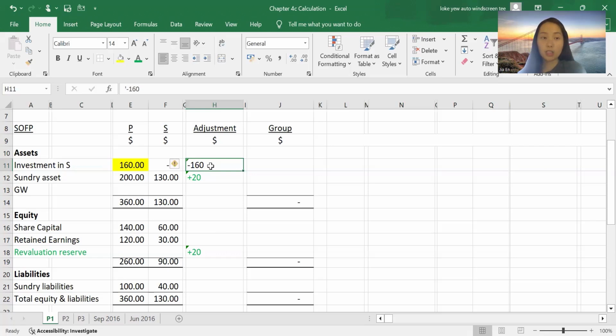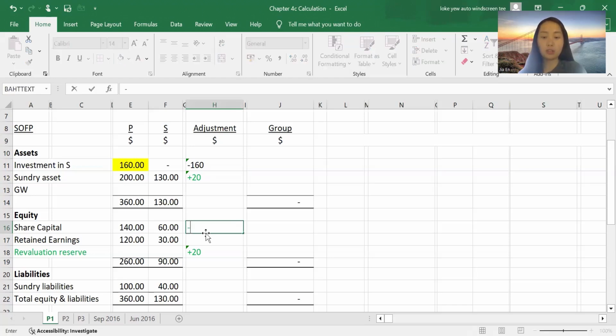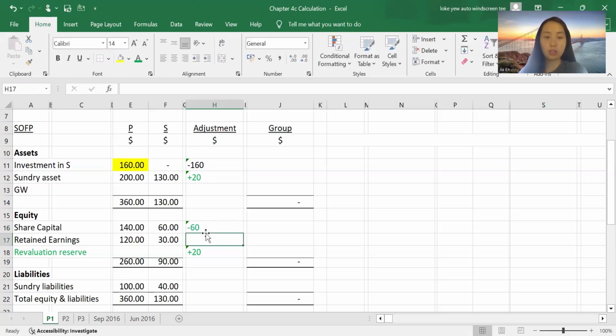Parent spends 160 to buy over S. So this share capital is being purchased over. So in S's book, this one needs to be taken out as well. The retained earning is taken out, and the revaluation reserve also needs to be taken out. So we have minus 160 here, but we only minus 110 here. Then where will the other 50 go?